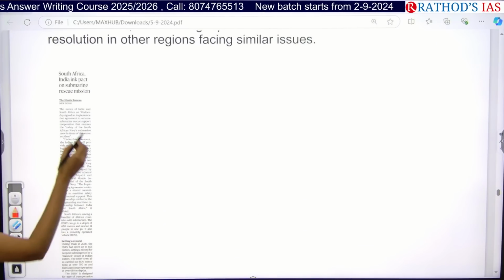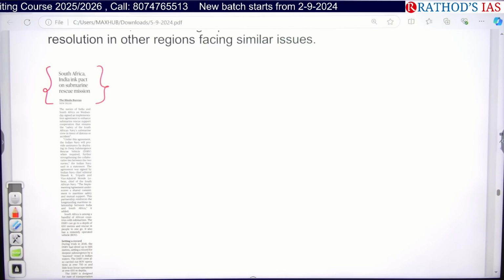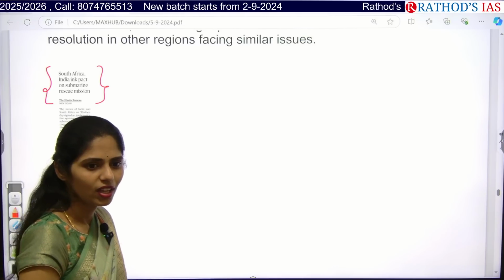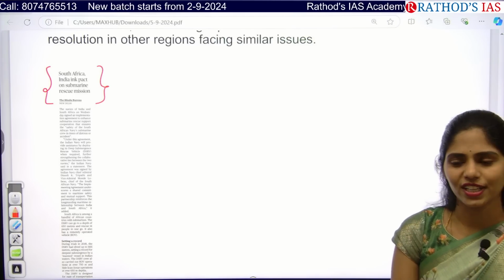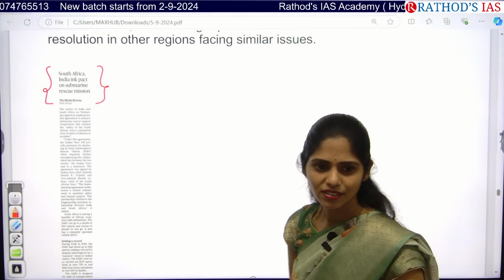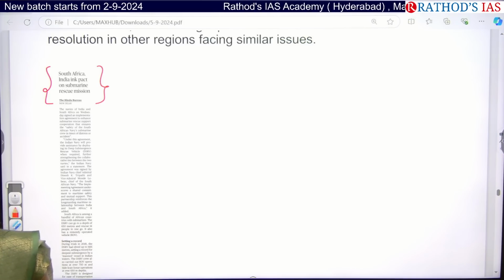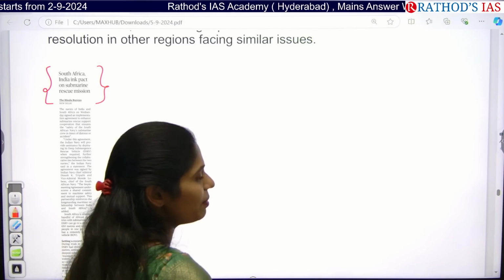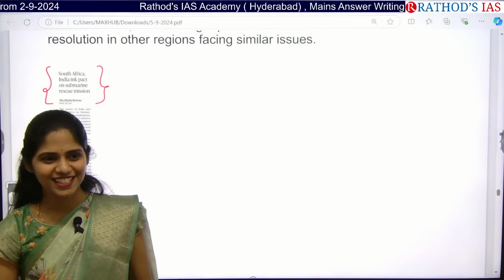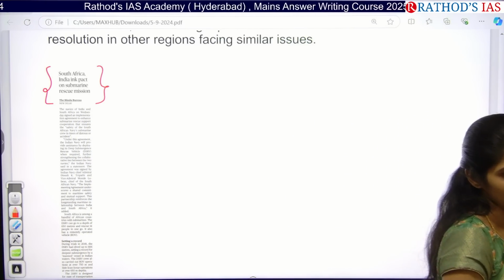And see this article: South Africa and India Inc. Pact on Submarines Rescue Mission. So what is this submarine? Where are they present? Underwater. What exactly is the meaning of submarines? What can we do by using submarines? Tell me what the applications of submarines are. Science and technology is done, no? Tell me at least the types of submarines.